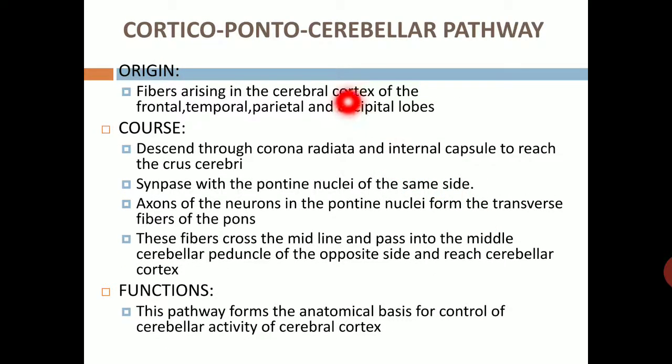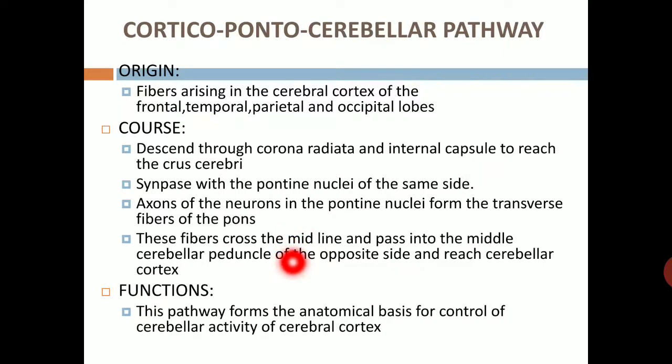Another pathway is the corticopontocerebellar pathway. Origin of these fibers: cerebral cortex of the frontal, temporal, parietal, and occipital lobes. Course: it descends through the corona radiata and internal capsule to reach the crus cerebri, synapses with the pontine nuclei of the same side, and axons of the neurons in pontine nuclei form transverse fibers of the pons.